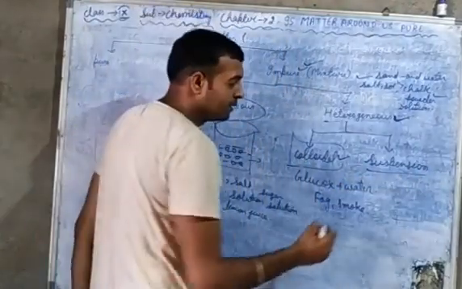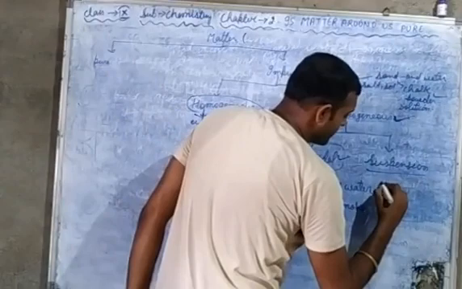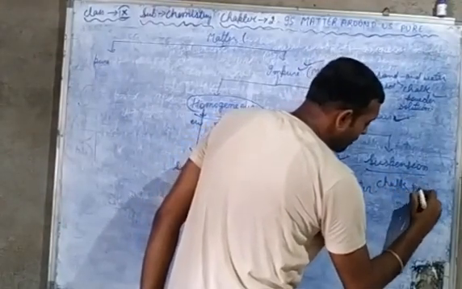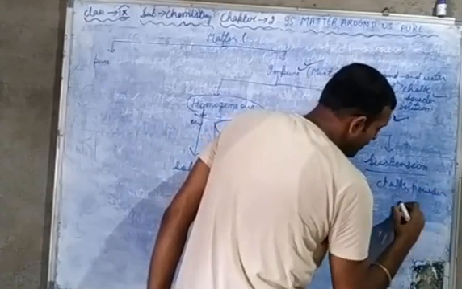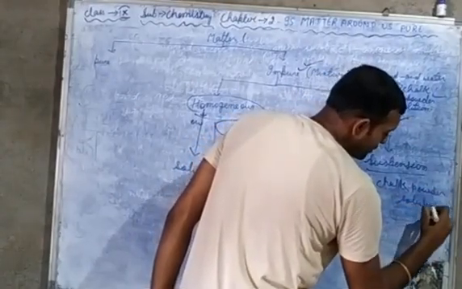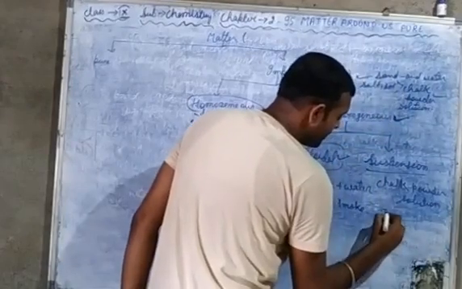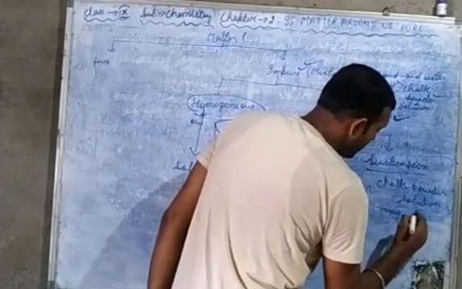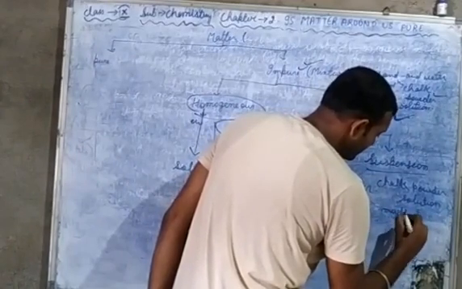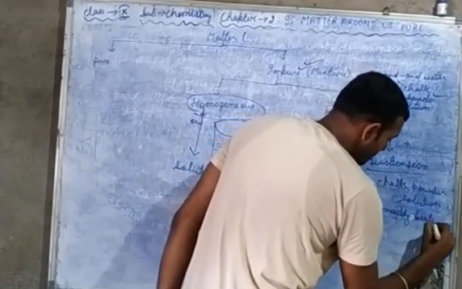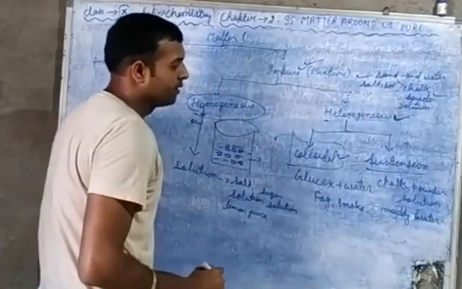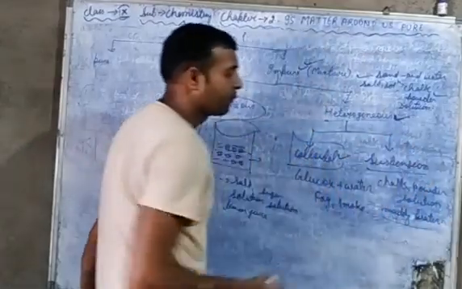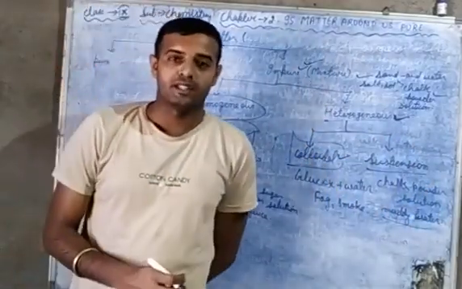For example, chalk powder solution, then muddy water, and then yes. So these are the examples of suspension.